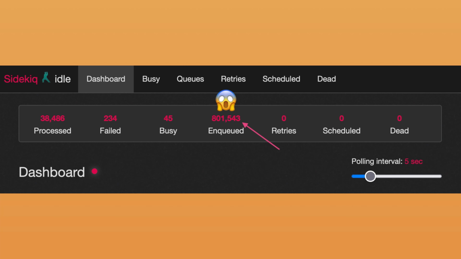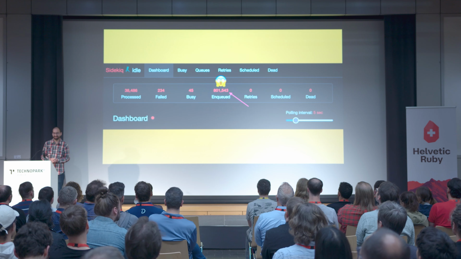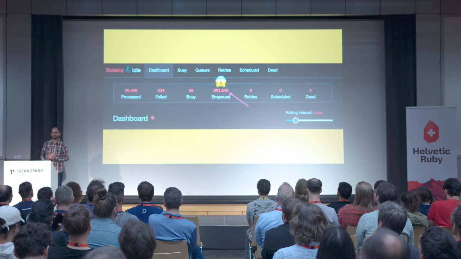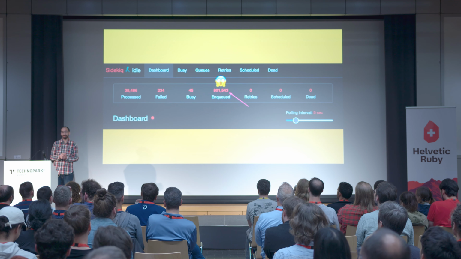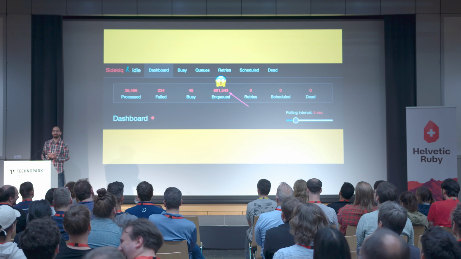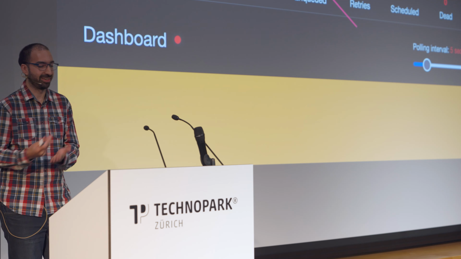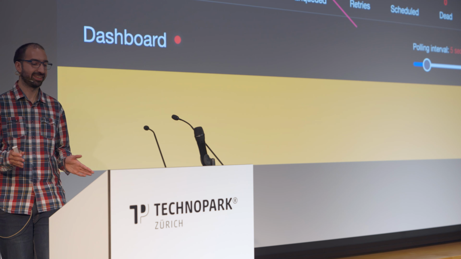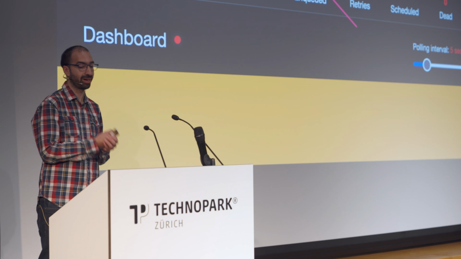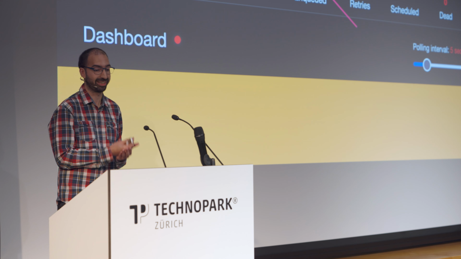Something was wrong. This was related to our workers, so of course the first thing we do is open our Sidekiq dashboard, and we saw this. Yeah, that's right. Over 800,000 jobs in queue. This was a small internal app, so this was not expected at all. We fixed the issue. I don't want to get into the details here, but we wanted to figure out why this happened so it wouldn't happen again.